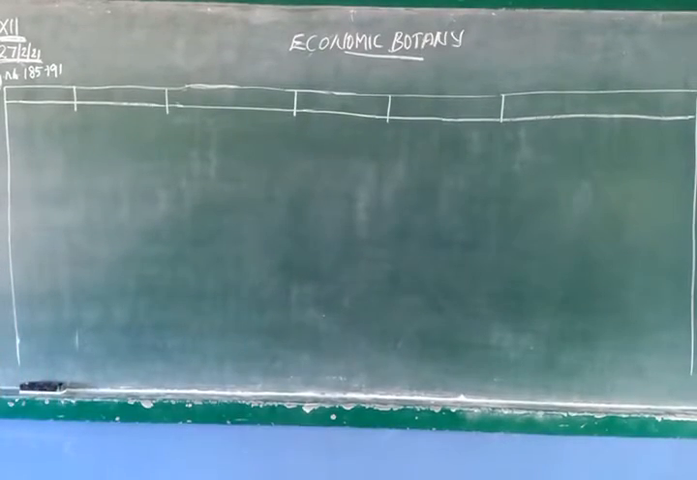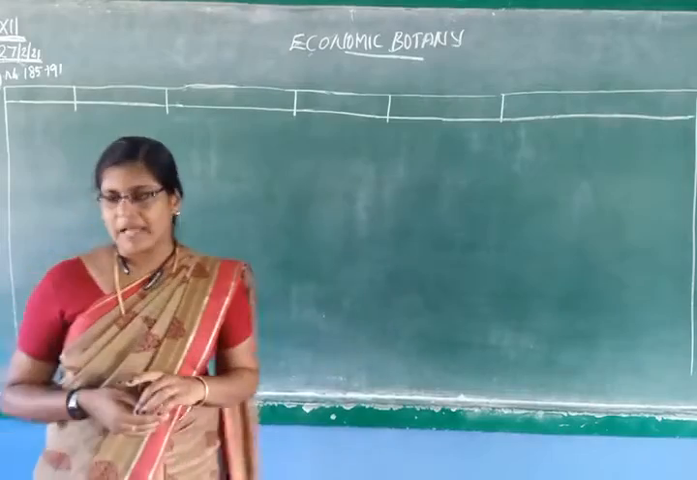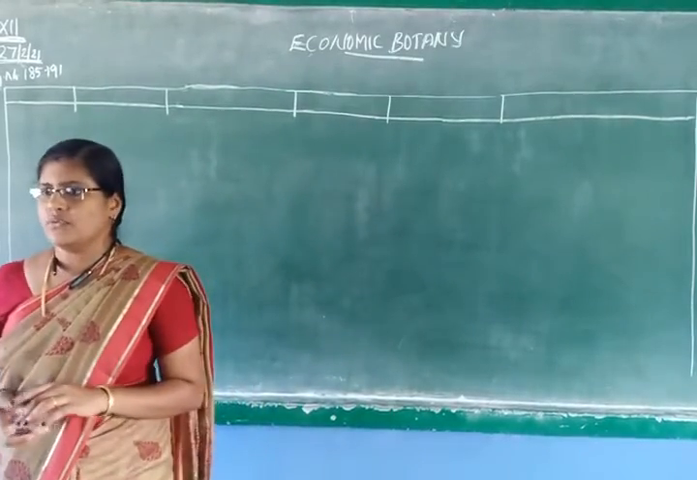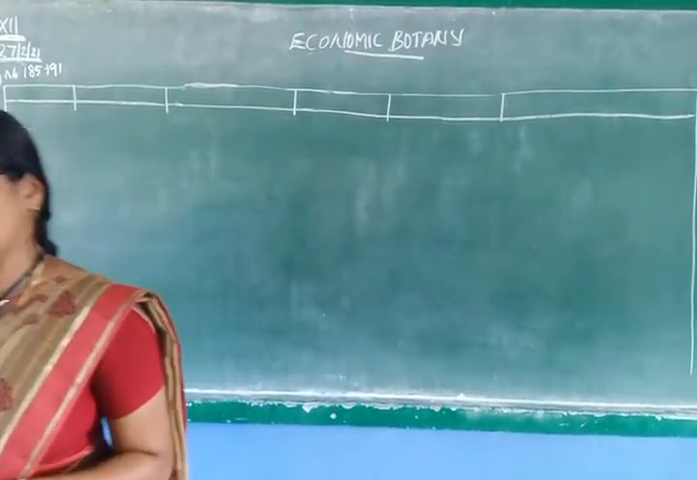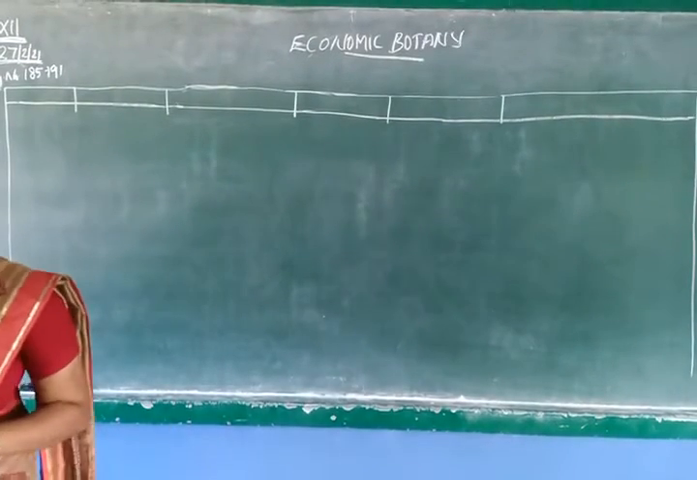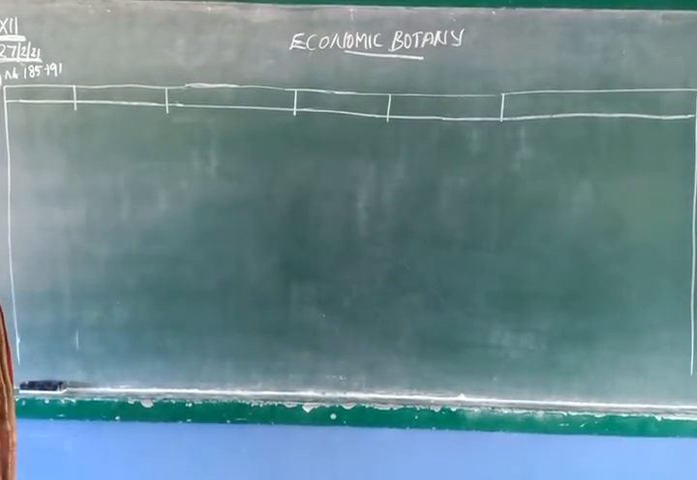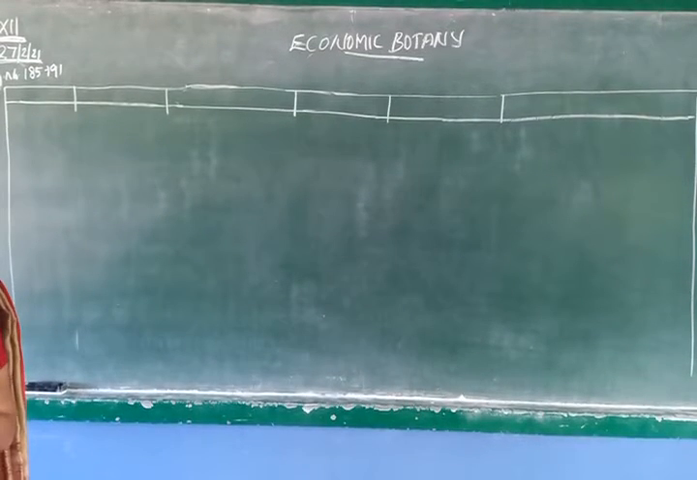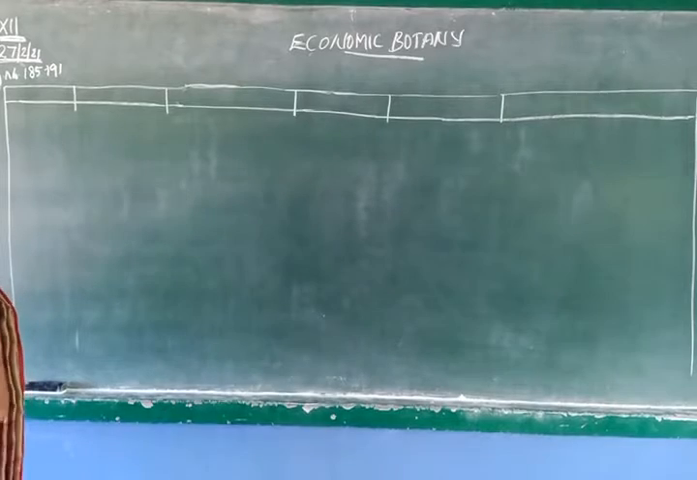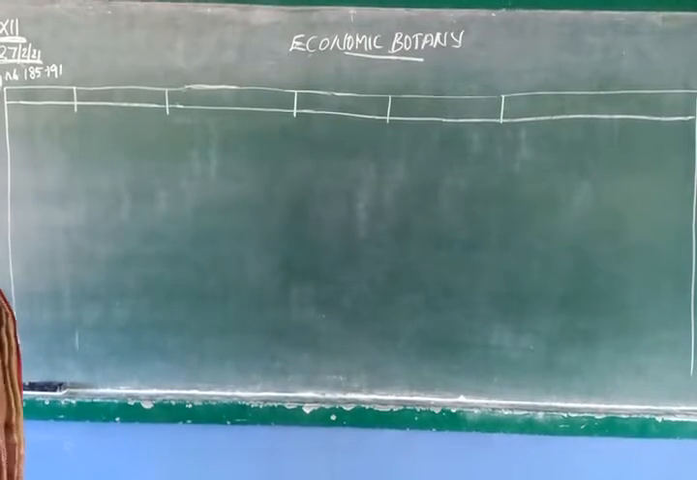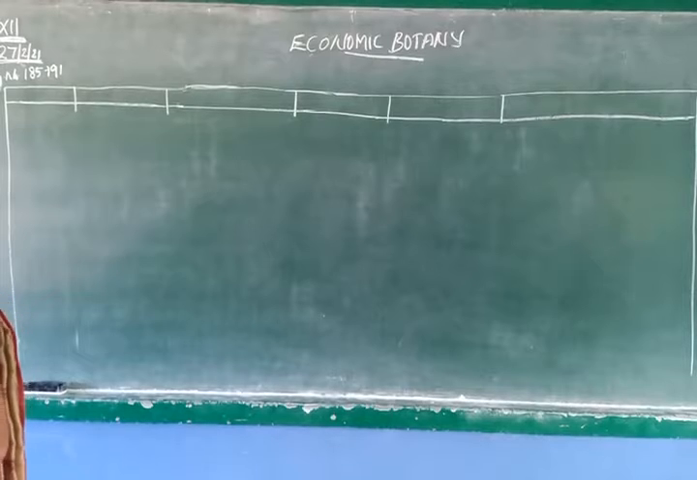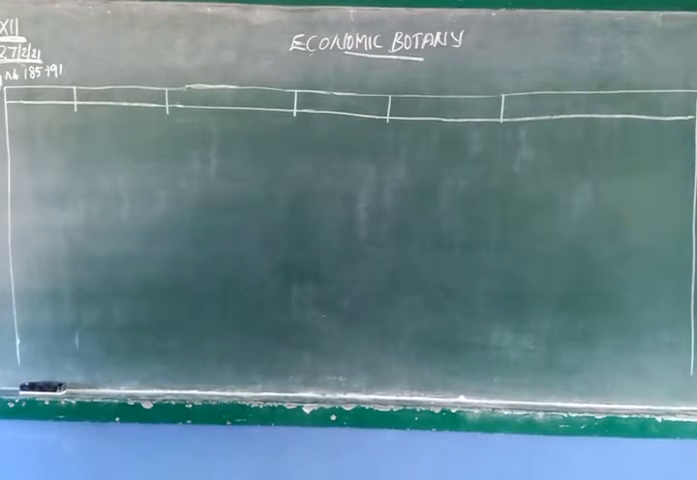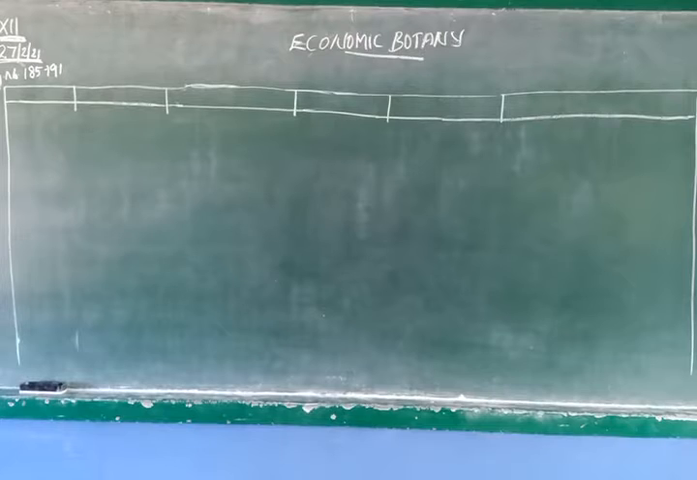Good morning, students. Today we are moving to a new chapter, chapter 10, economic botany. In land plants as well as water plants, we use both plants as well as animals for various purposes like food, fodder, cosmetics, and many other purposes. In our case, we are dealing with plants only. So economic botany is the study related to the useful plants.